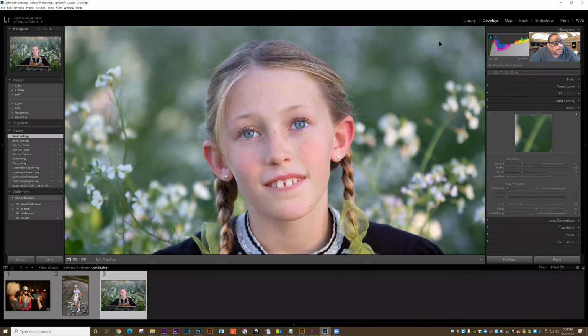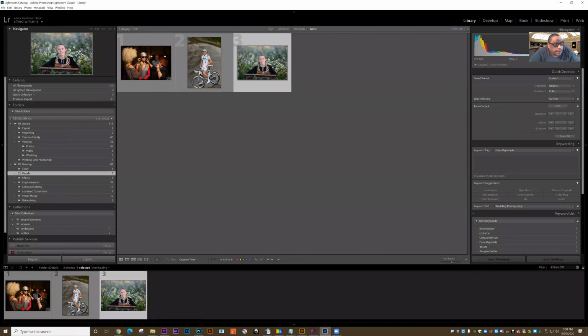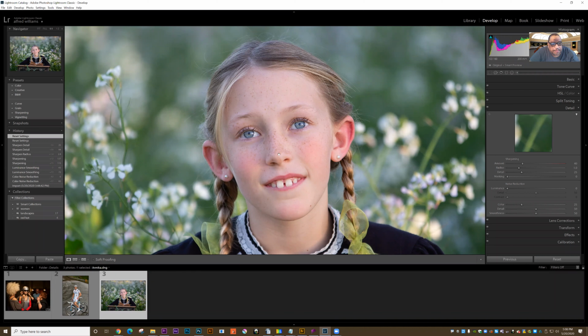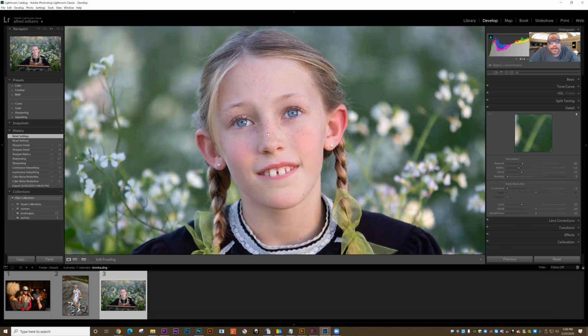Okay, let's go in and look at sharpening an image using Camera Raw. So in the library, we went to details and we opened up these images, and then we jumped over to develop. And we're going to click on this picture here, this young lady. And what I want to do is sharpen it.